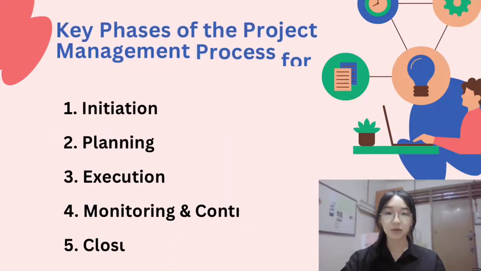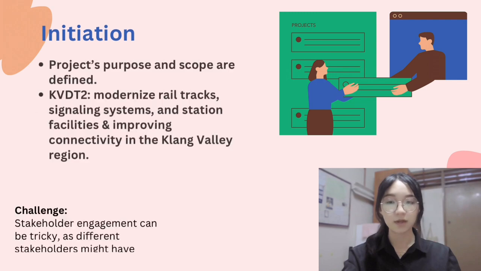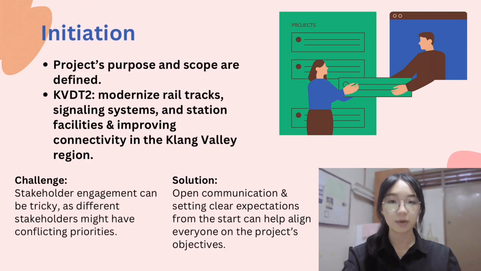Hi, I'm Dashan. Today I will be explaining the key phases of the project management process for the Klang Valley Double Track Phase 2 project. This process is divided into 5 phases, which are initiation, planning, execution, monitoring and controlling, and closure. Firstly, the initiation phase defines the project purpose and scope. For the KVDT2 project, the primary goal was to modernize rail tracks, signaling systems and station facilities, and improve the connectivity in the Klang Valley region.